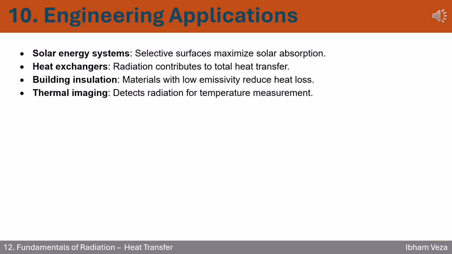10. Turn theory into practical engineering insights. Radiation isn't just theory, it's behind many smart engineering solutions. In solar energy systems, we use selective surfaces to absorb more solar energy and waste less heat. In heat exchangers, radiation plays a quiet but crucial role in total heat transfer, especially at high temperatures. Building insulation shows how low emissivity materials, like shiny foils, help keep buildings warm by minimizing radiation loss. Finally, thermal imaging turns radiation into a tool, helping us see temperature differences without contact.